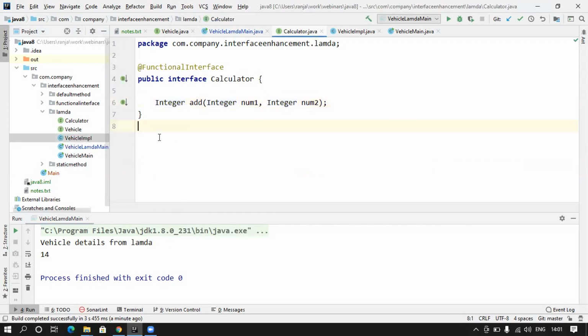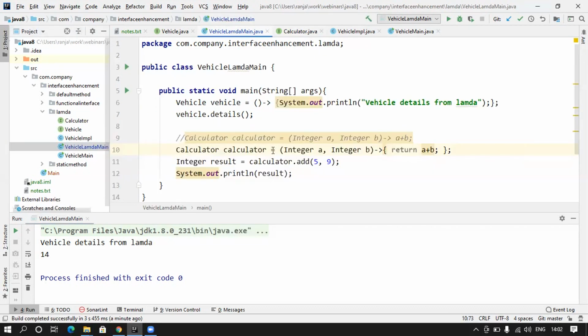So we bypass the normal object-oriented paradigm. We directly used functional programming, and with the help of Lambda, this is called Lambda. This way of writing in single line, giving the implementation of a method is called Lambda.